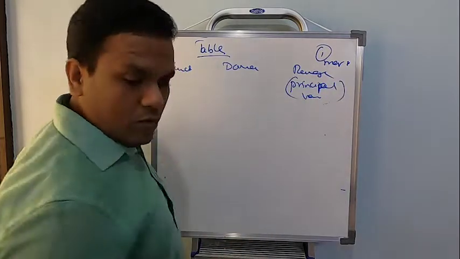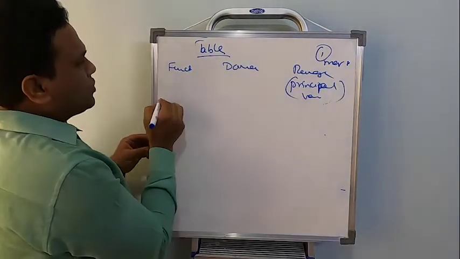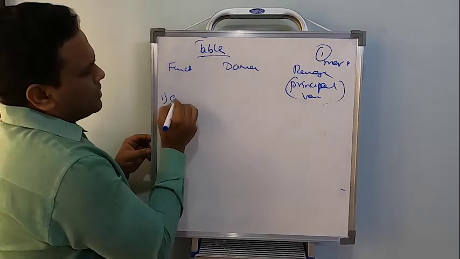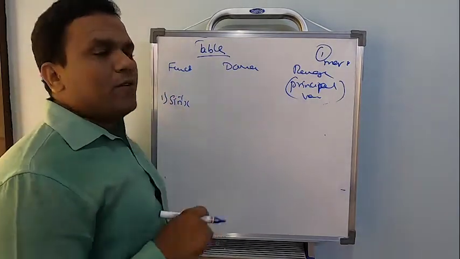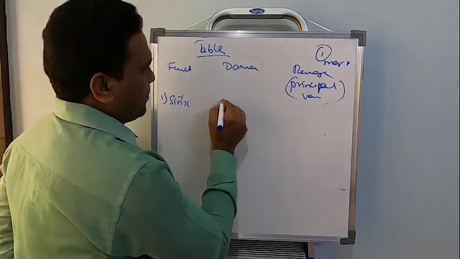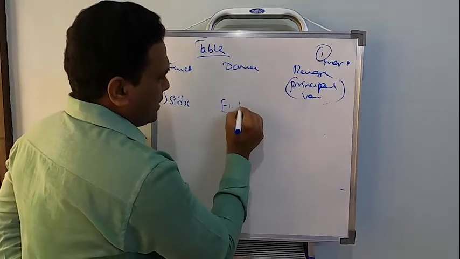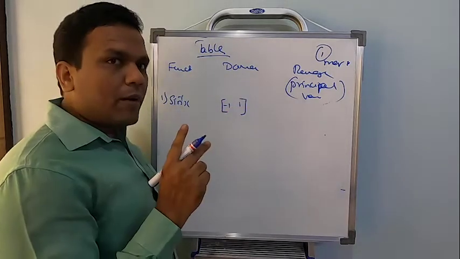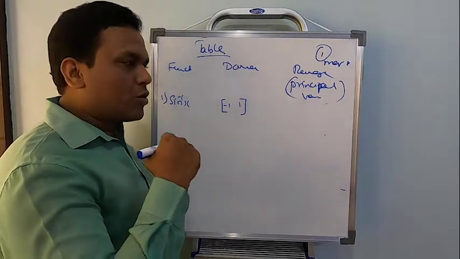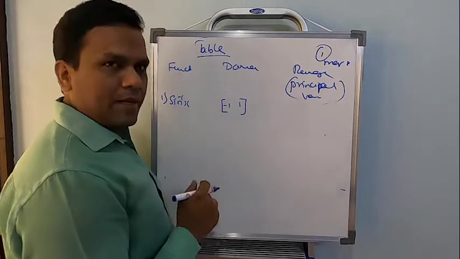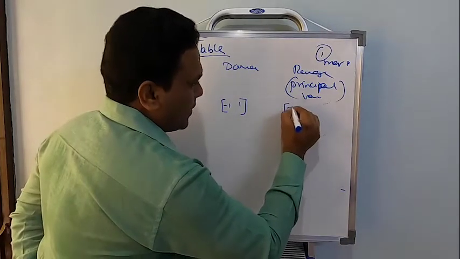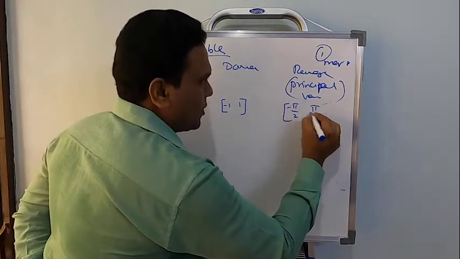Okay, fine. So there are 6 basically. To start with, let us first go for sine inverse x. What is the domain? Domain of sine inverse x will be the closed interval minus 1 comma 1. Remember, the domain of sine inverse is the range of the sine wave. The range is going to be the closed interval minus pi by 2 to pi by 2.